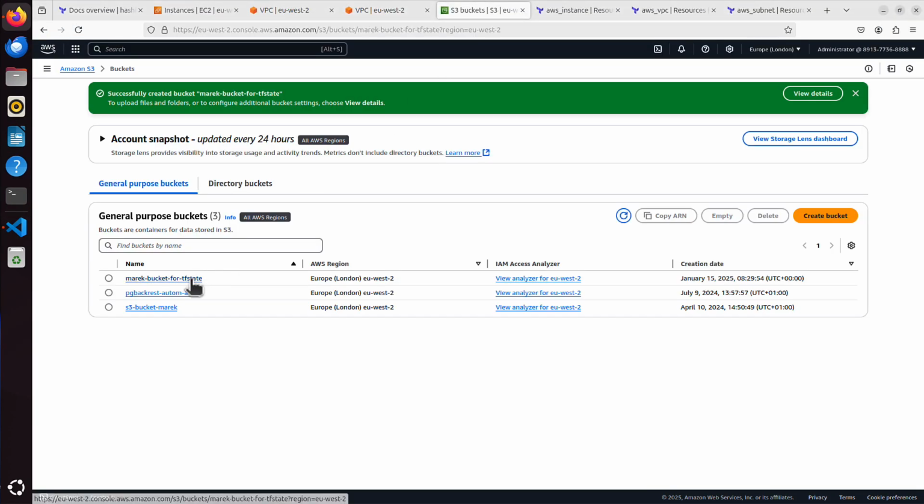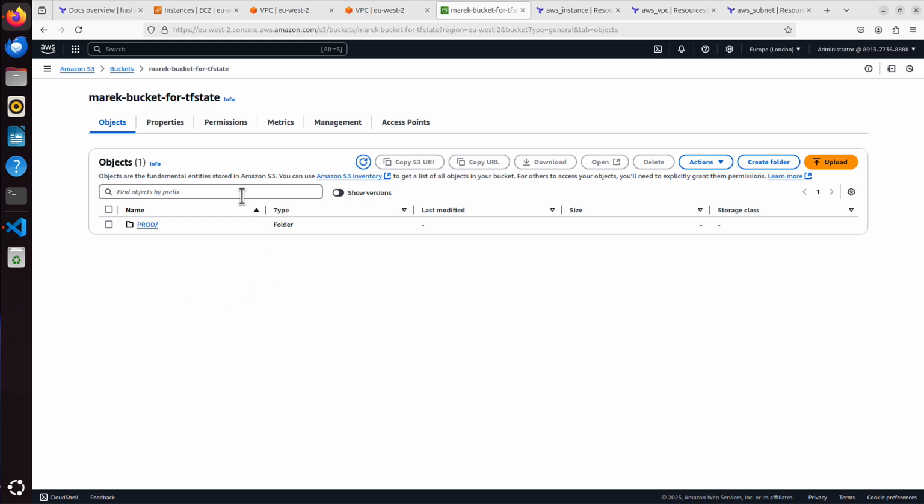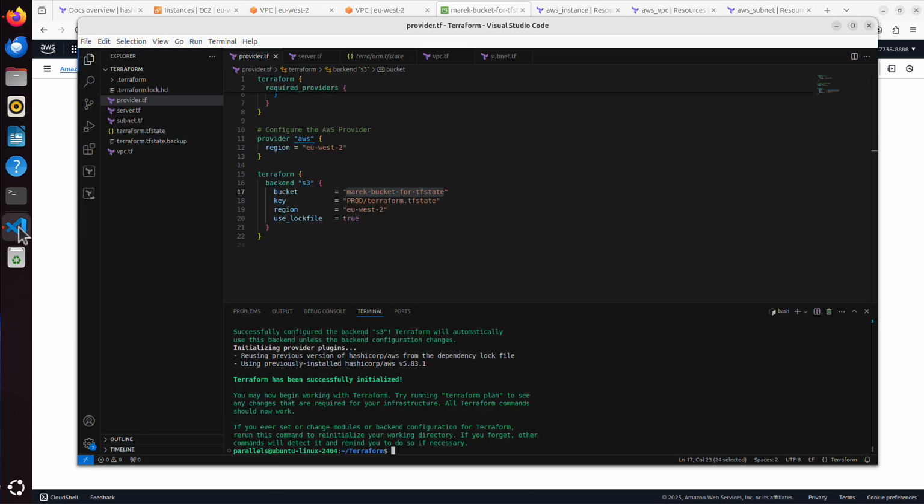So from now on, if I go to my bucket and click on that, we can see why this prod is here. That's what I added here in the key. For example, you may call it prod, dev, test, or you can call it whatever, because maybe you want to keep tfstate files for various environments in the same S3 bucket.